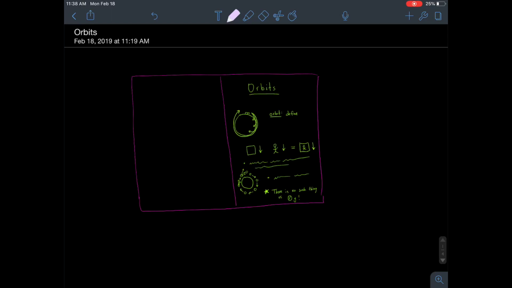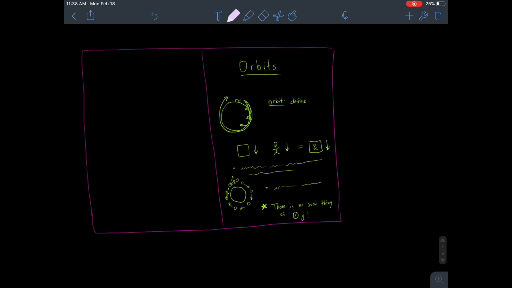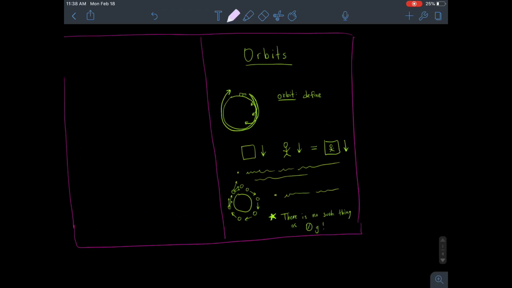Now we're going to create a science notebook page to record what we've been learning about orbits. Not the travel company or the bubble gum, but instead, when we think about gravity and the solar system, we're going to learn about orbits. So let's look at the science notebook page, how it needs to be set up. You need to make sure you have the heading at the top of the page.